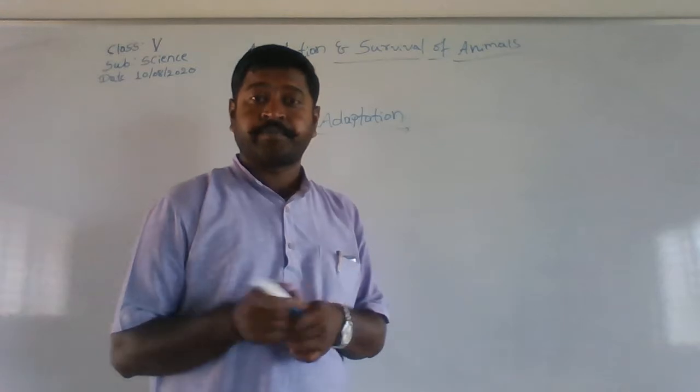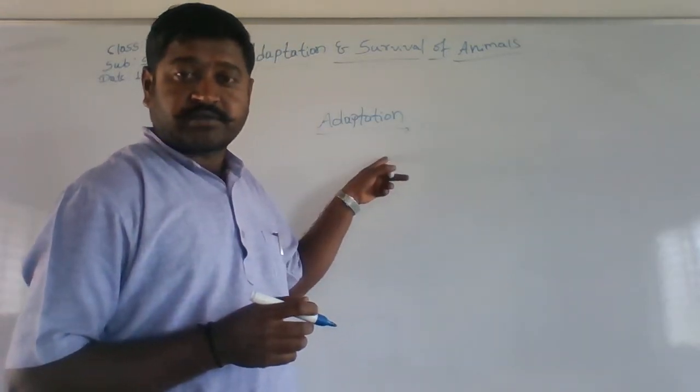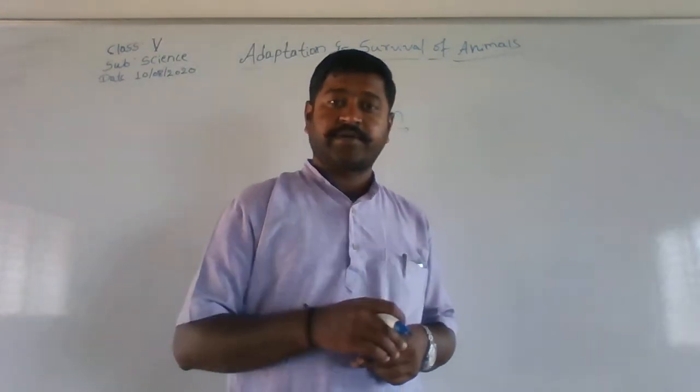Then coming to adaptation, different animals have different adaptations.